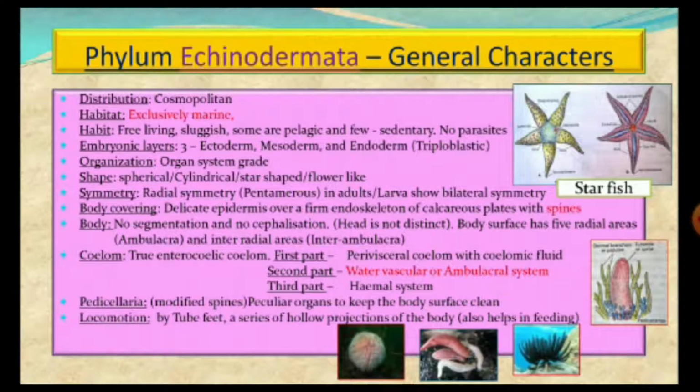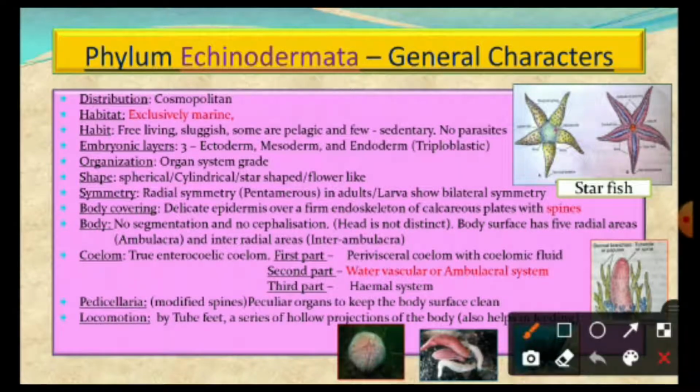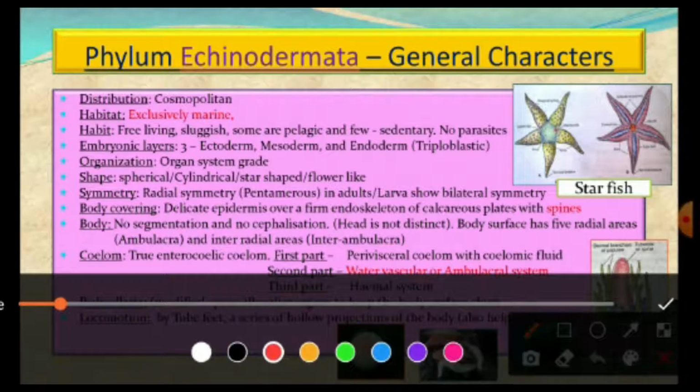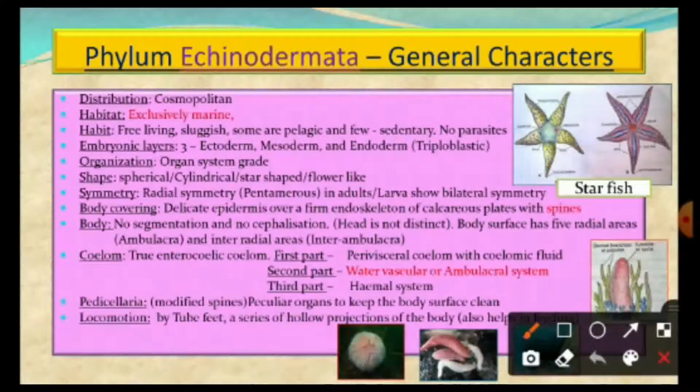Symmetry is a special feature of echinoderms. They show radial symmetry during the adult stage, whereas the larval forms show bilateral symmetry. This is a special character of Echinodermata, and no other phylum shows this type of variation in symmetry. Mostly they show pentamerous radial symmetry in the adult condition.